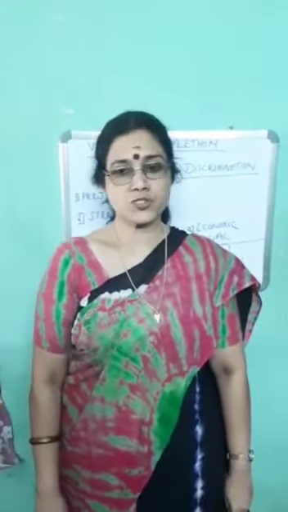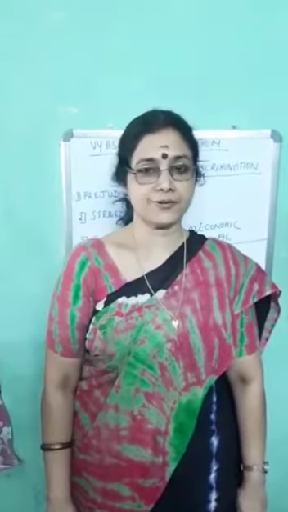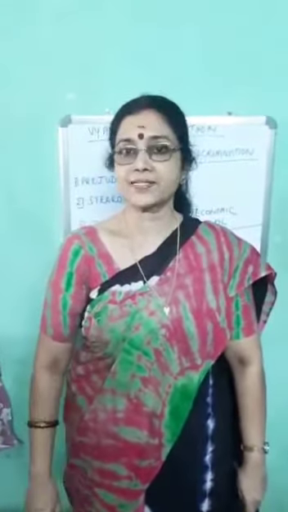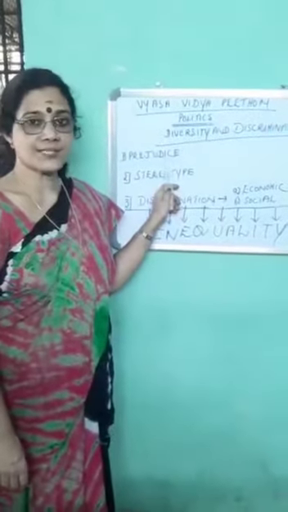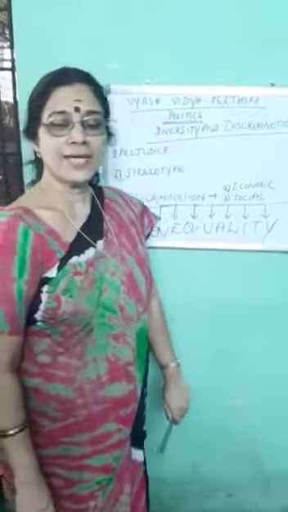We ourselves are responsible to some extent to create differences among ourselves. Now children, let us see some factors that have caused diversity and discrimination. These are all man-made factors which have a negative impact in the society. Now, the first one is prejudice. The meaning of prejudice is to judge a person negatively.